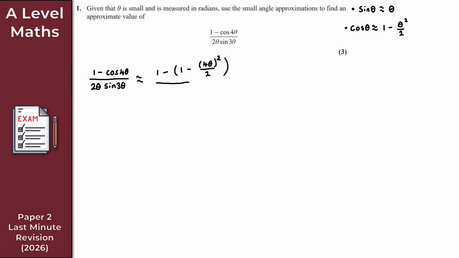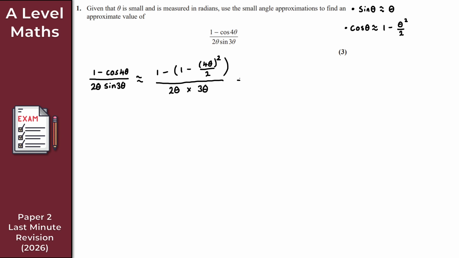And this here then, it's all over 2 theta. So it's 2 theta times sine 3 theta. Well, sine theta is approximately theta. So if the argument changes to 3 theta, then sine 3 theta is approximately 3 theta, right? Nice and straightforward. So it's 2 theta times 3 theta.